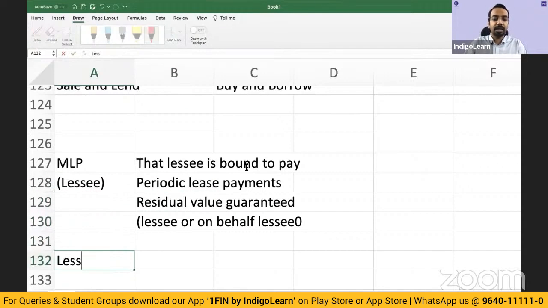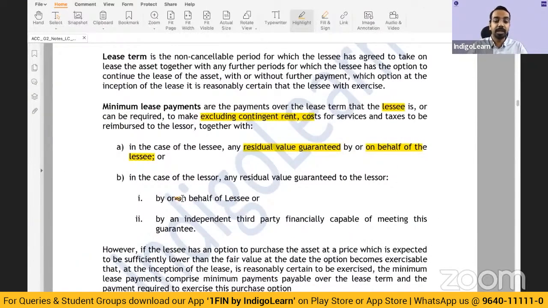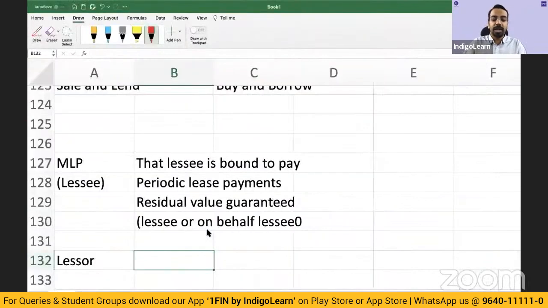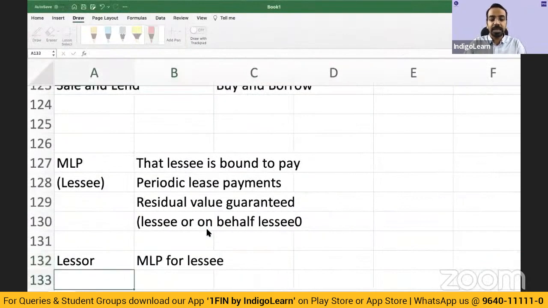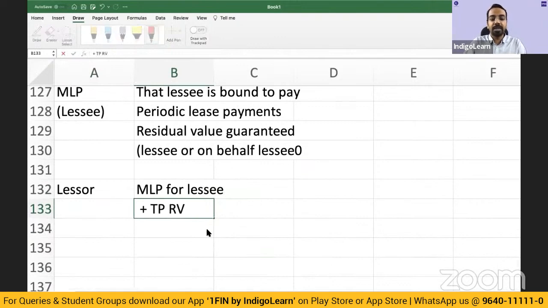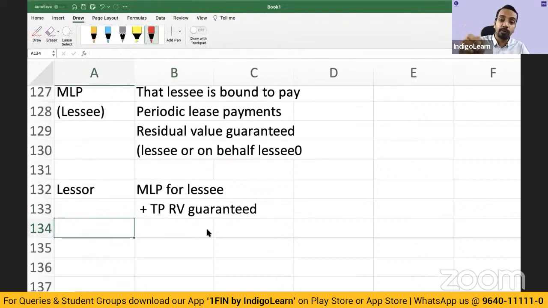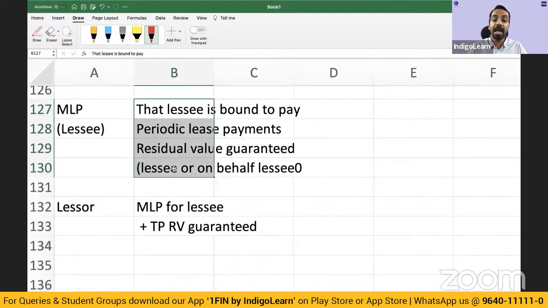Then we have MLP for the lessor. What is MLP for the lessor? You include the lessee's MLP and you include the third party residual guarantee. What does that mean? You take MLP for the lessee, then you add to this the third party residual value guarantee. Now that guarantee has to come from someone who will be able to fulfill that amount. It should not be from some random person or a person who is not in a position to pay off that amount, right? So for the lessor, you will take all the things which are there as part of the lessee's MLP, and you will also add any third party residual value which is guaranteed.